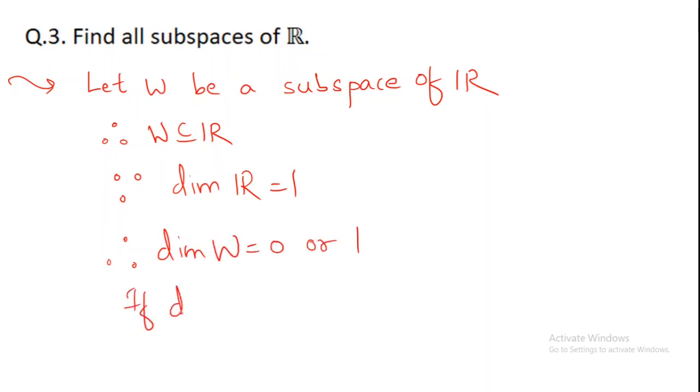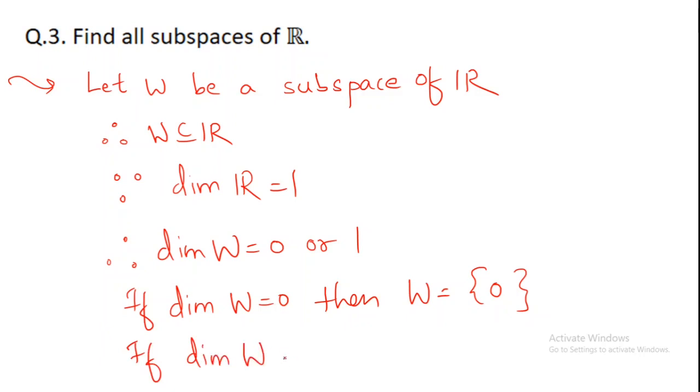If dimension of W is 0, then W is singleton 0. This is what our 0 of R is. And if dimension of W is 1, since dimension of R is 1 itself, your W should be R itself. Okay, so that's all I was willing to discuss.